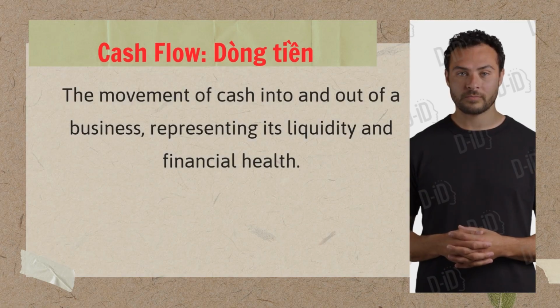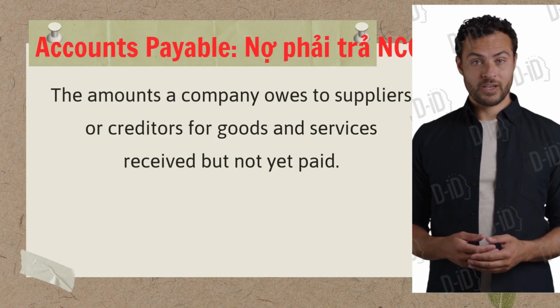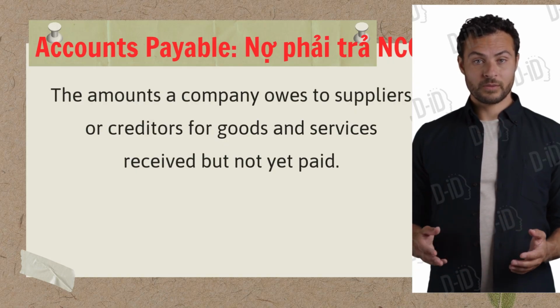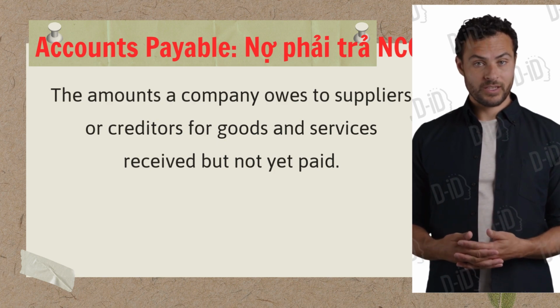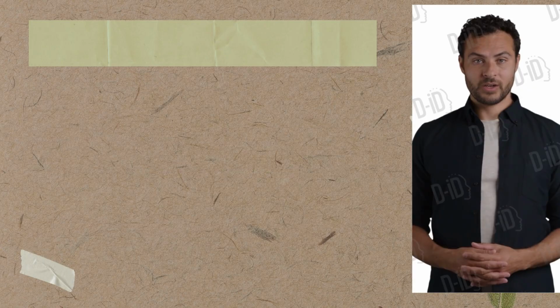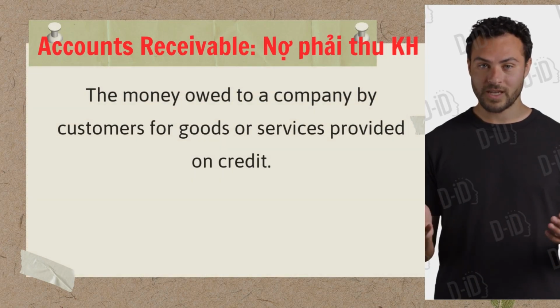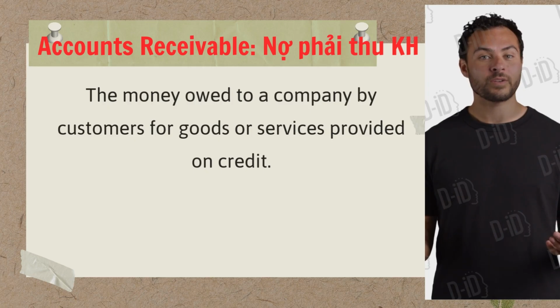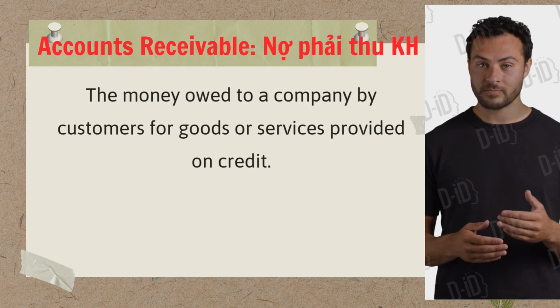Accounts payable: the amounts a company owes to suppliers or creditors for goods and services received but not yet paid. Accounts receivable: the money owed to a company by customers for goods or services provided on credit.